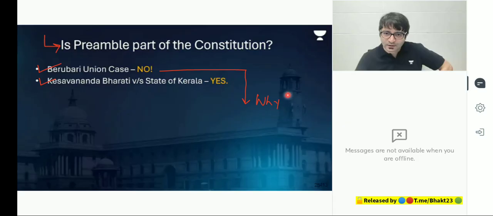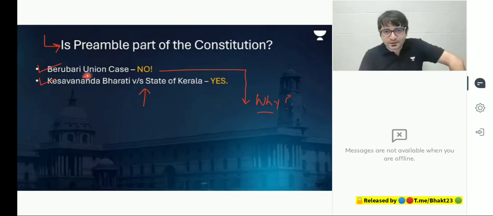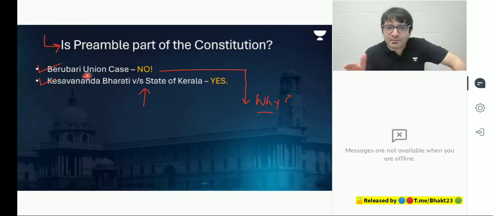But in Kesavananda Bharati versus State of Kerala, the Supreme Court said it is part of the Constitution. Why? Because in the Berubari Union case, the Supreme Court was not informed how the preamble came to be part of the Constitution. How did other articles become part of the Constitution? All these articles were part of the draft Constitution. One by one, they were discussed, debated in the Constituent Assembly, and only after they were voted upon did these articles become part of the Constitution. Those articles which could not get the majority in the Constituent Assembly ultimately did not become part of the Constitution.